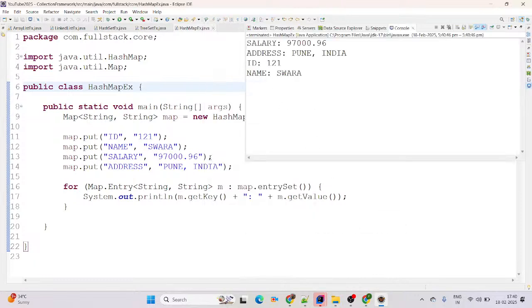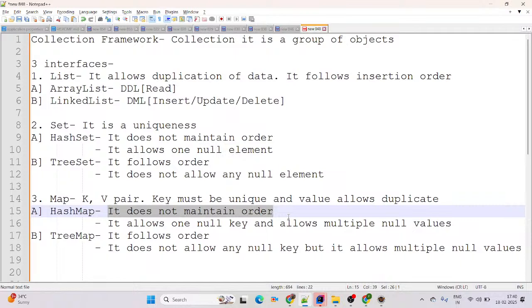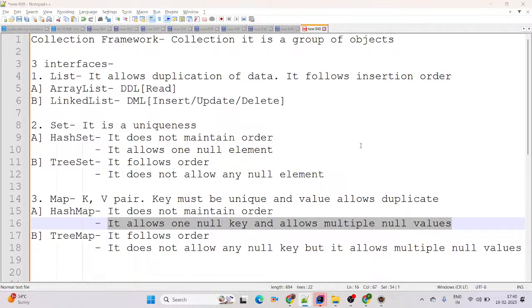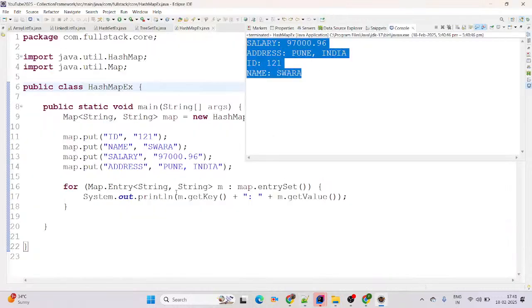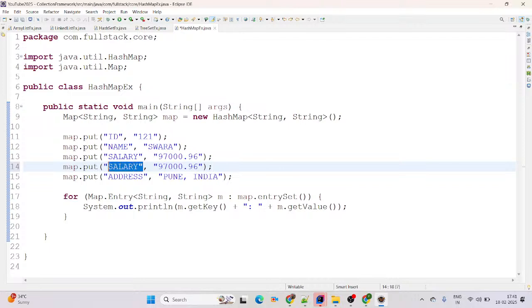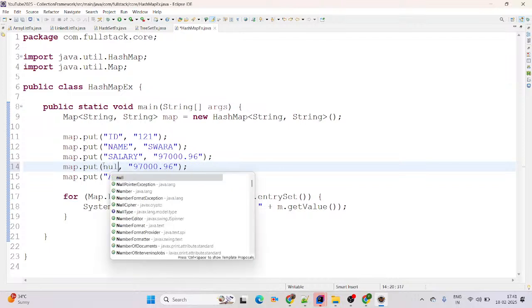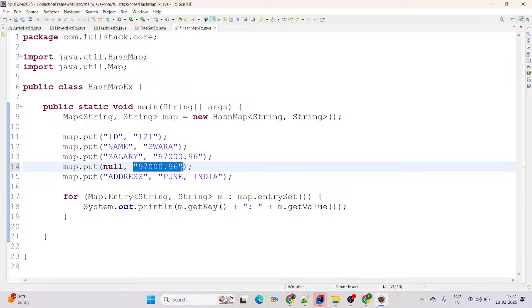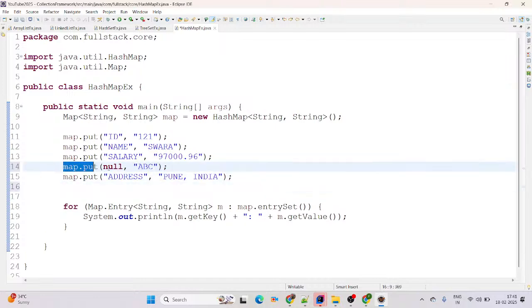See, HashMap does not maintain the order. First point, HashMap does not maintain the order. Second point, it allows one null key and multiple null values. Now I am going to add a null key, and you can add multiple null values. I am just adding ABC, just for your information. I am adding such data here, and here I am giving XYZ.